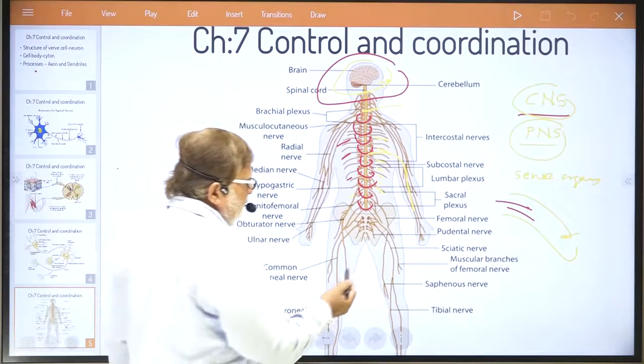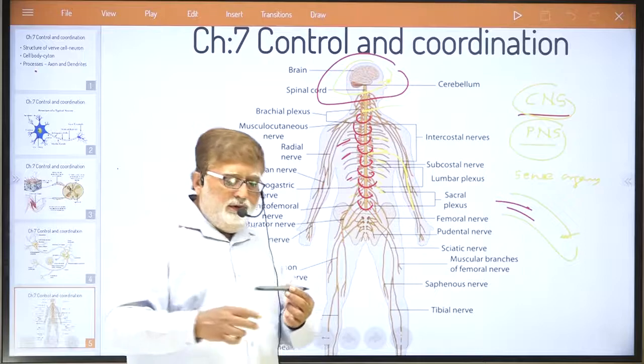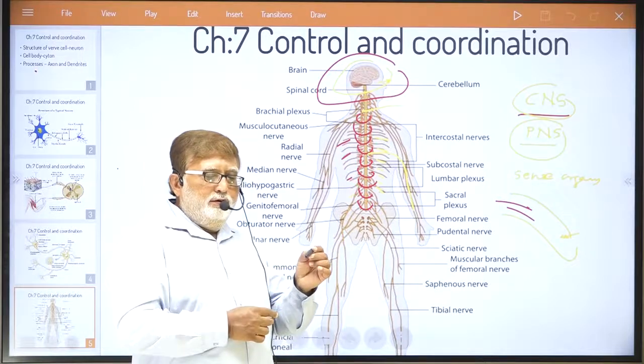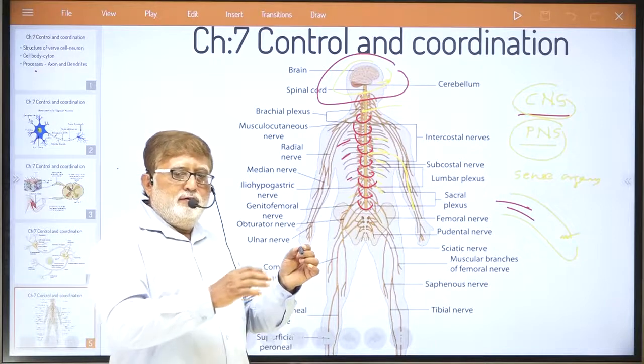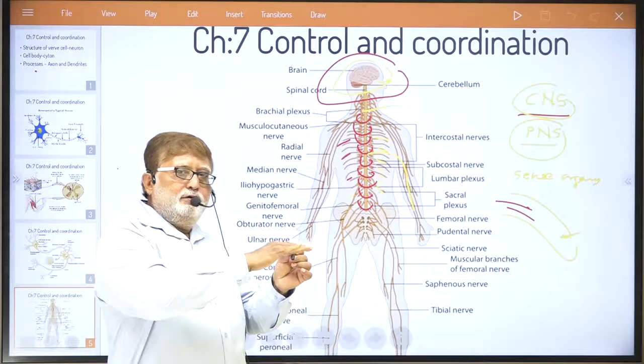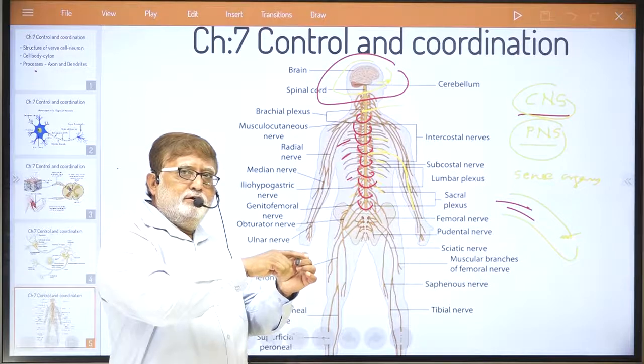This is the process. Suppose we take an example. Suppose this is a hot plate. If I touch this hot plate, my skin has got sensory centers.